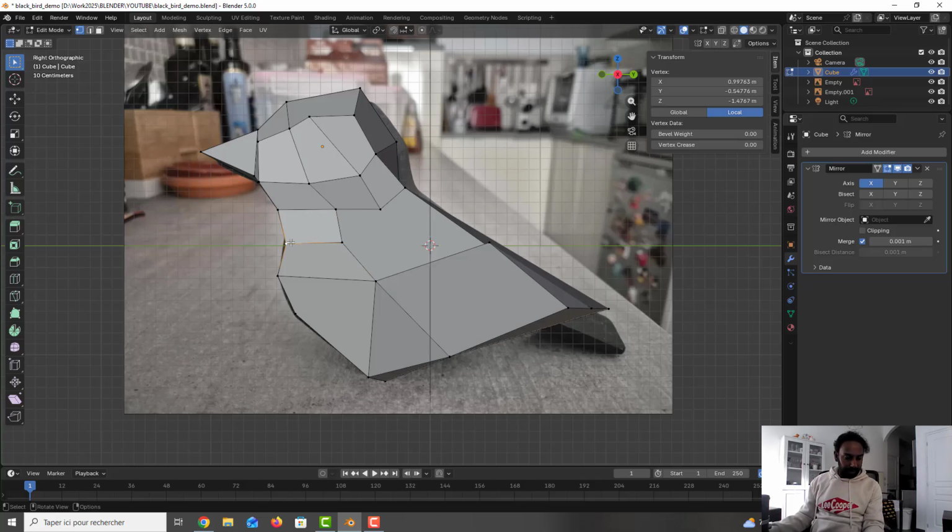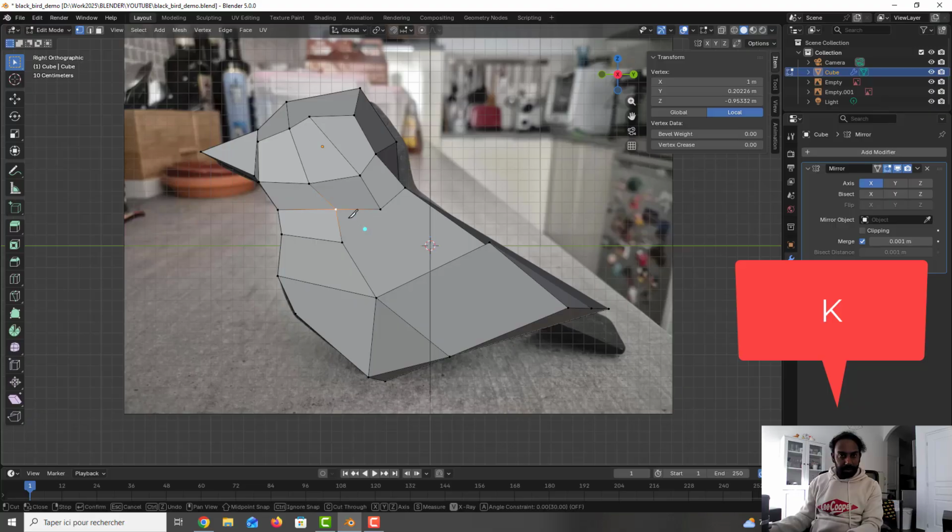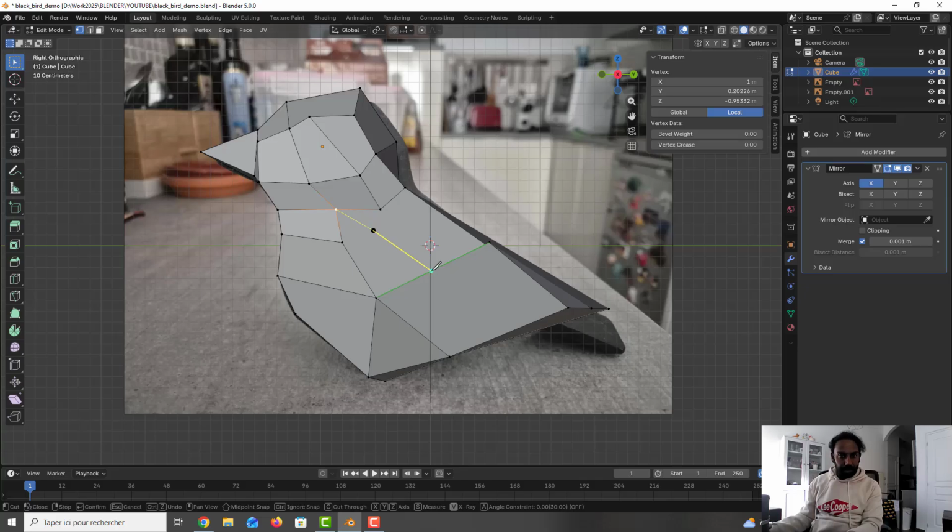After we have this one, I move a little bit like this. Okay, I press this one, I move a little bit down. Okay, just make a cut here and here.